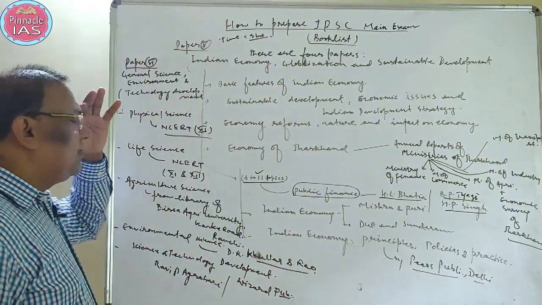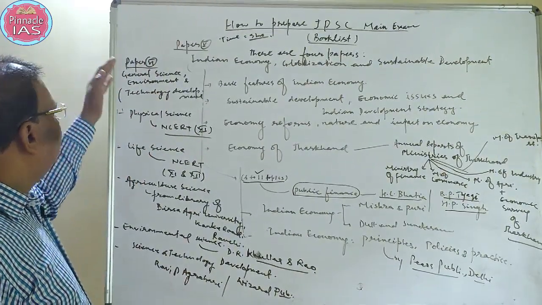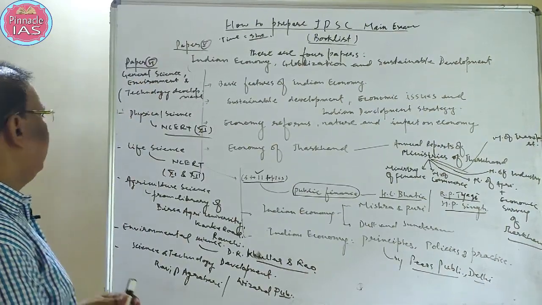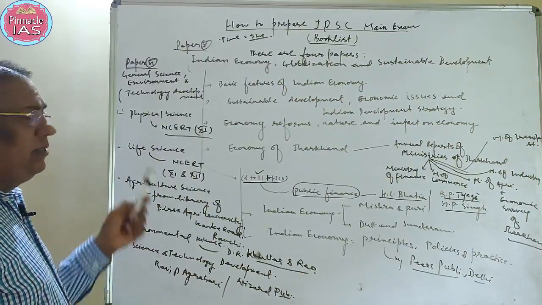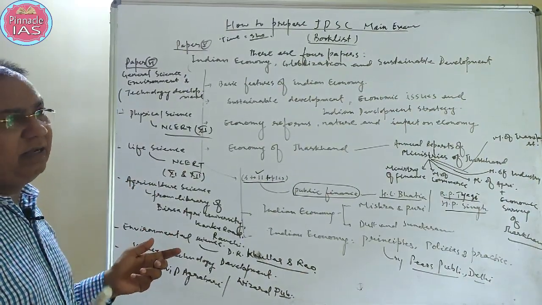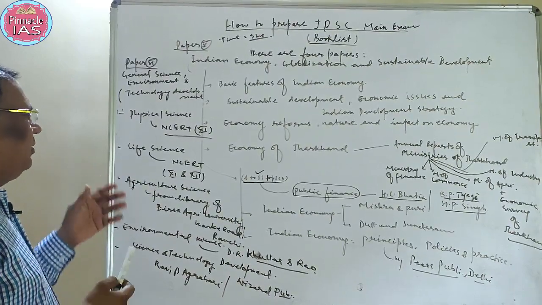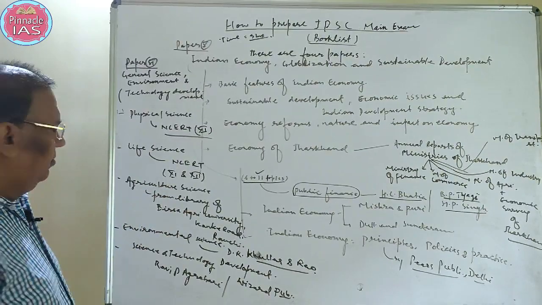Now paper 6, the last paper, contains general science, environment, technological development. There are 5 parts of it. First is physical science, which you can study with the help of NCERT class 11. Life science you can also cover through the NCERT of class 11 and 12.